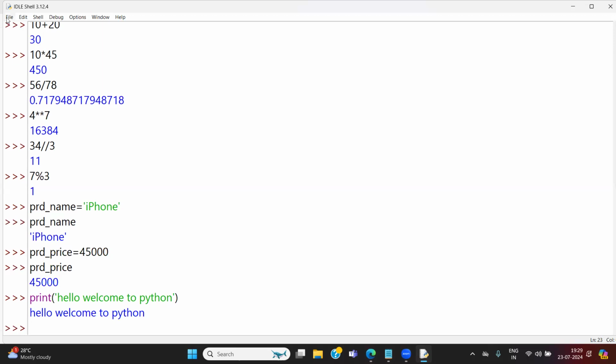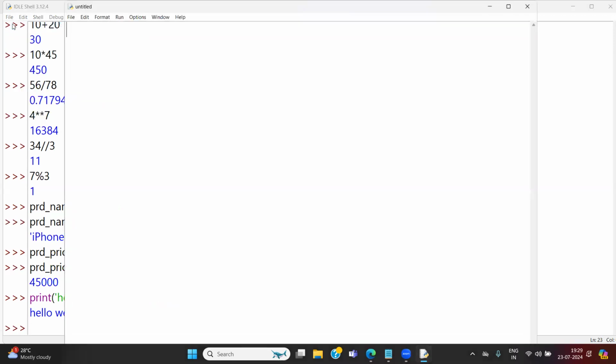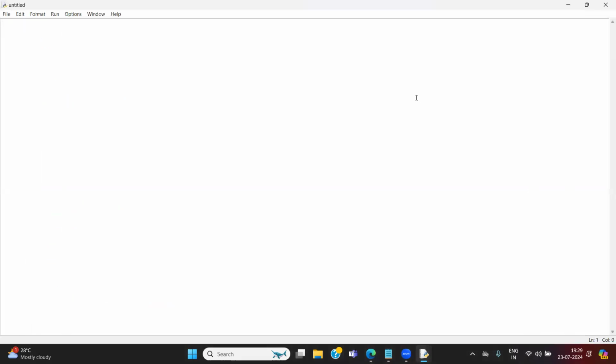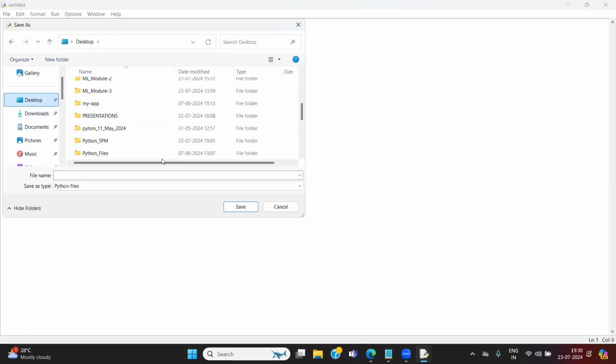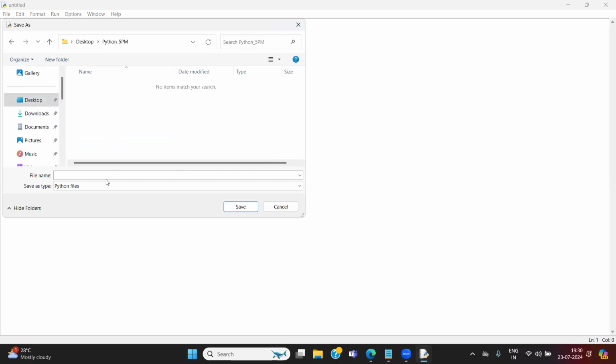Go to the file option here, create a new file, empty file. First of all, I want to save the file. Control S. Control S is saving. Save into the folder, desktop. I created a new folder for today's class, Python 5 PM. First underscore file dot py.